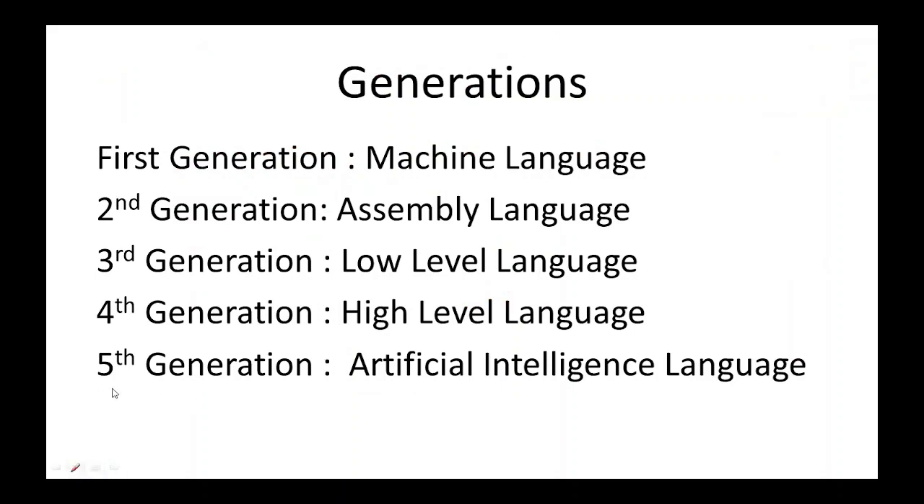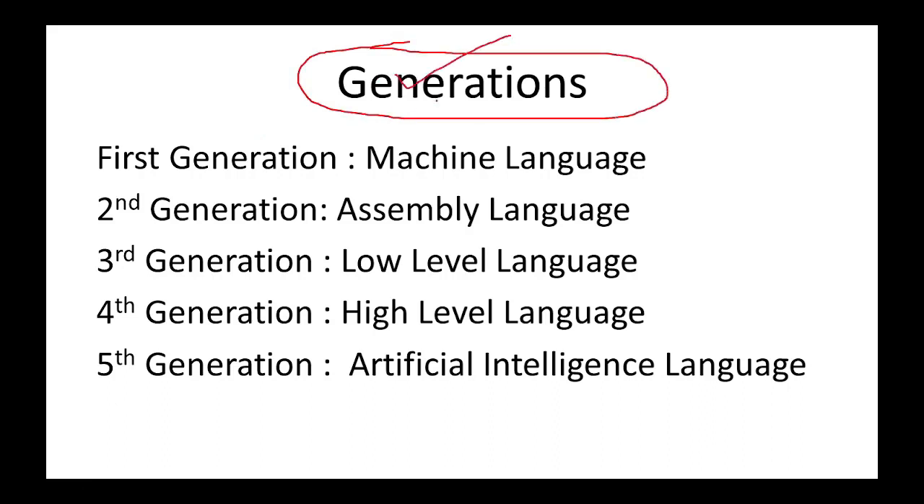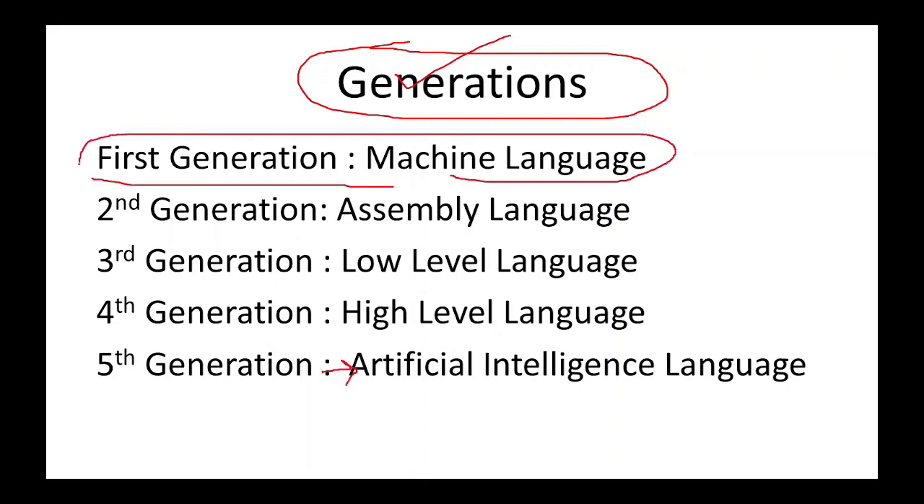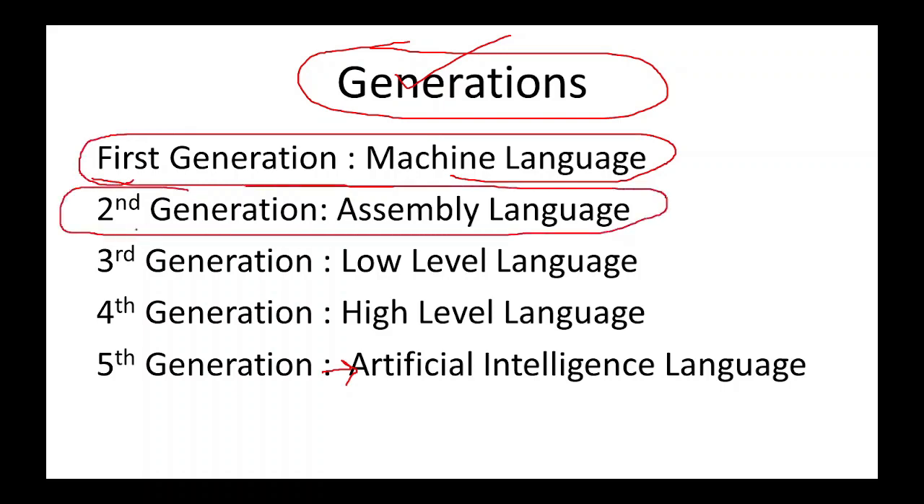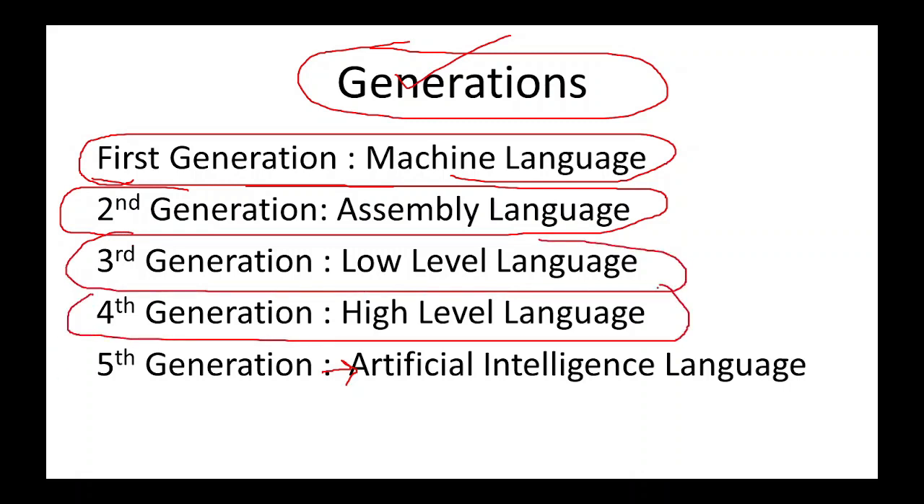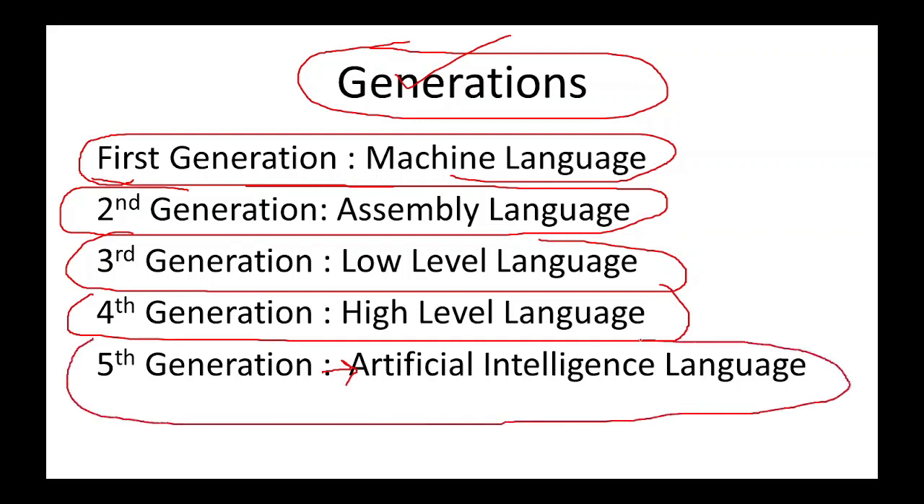Clear? In this sequence we have several generations. In your book only 4 generations are given, but now I have to introduce the 5th one also. It will not come in your question, but it may be asked by someone. First generation is known as machine language generation. The second generation is known as assembly language generation. The third generation is known as low level language generation, and the fourth generation is high level language generation.